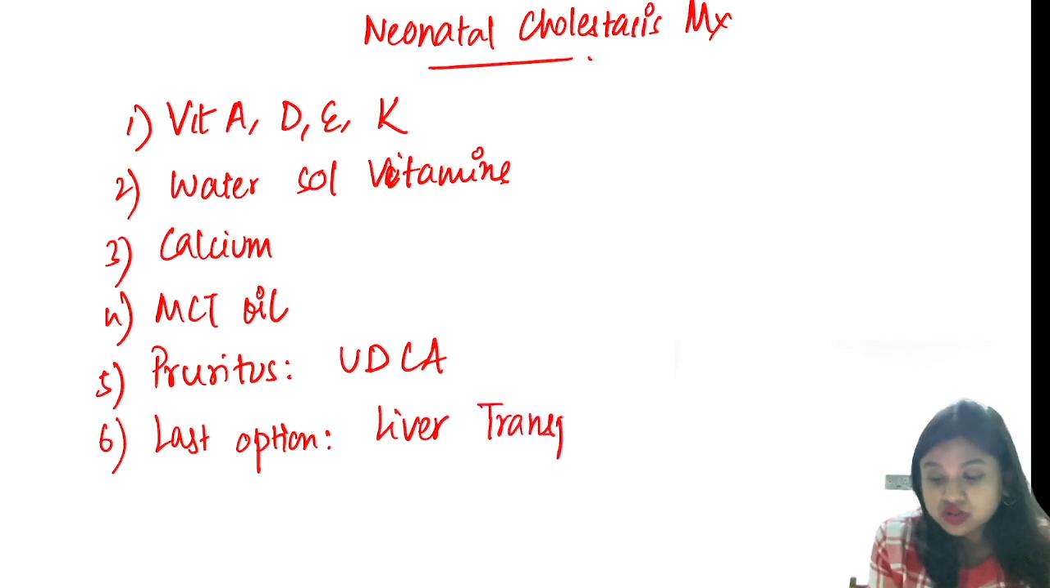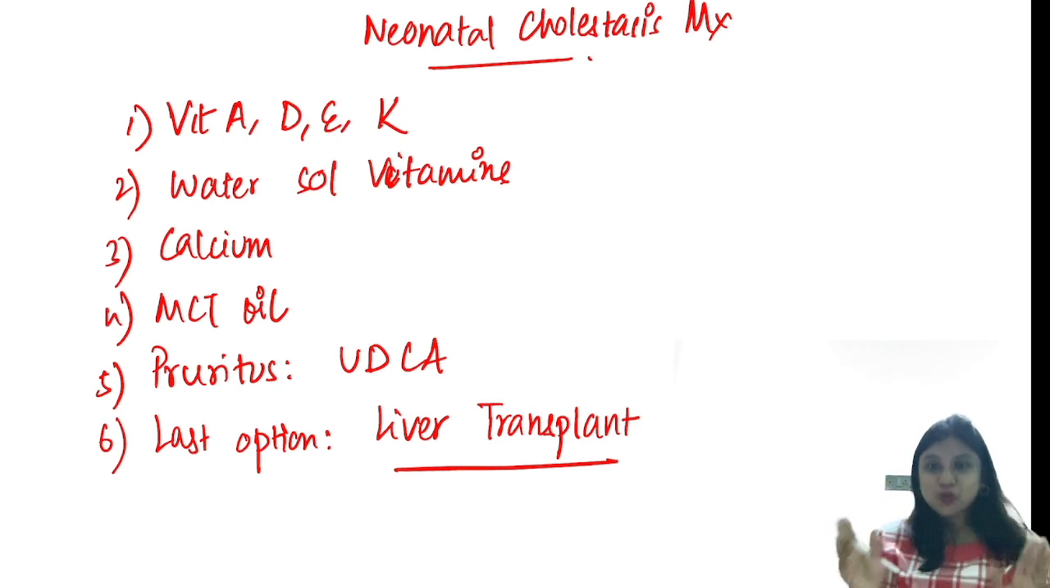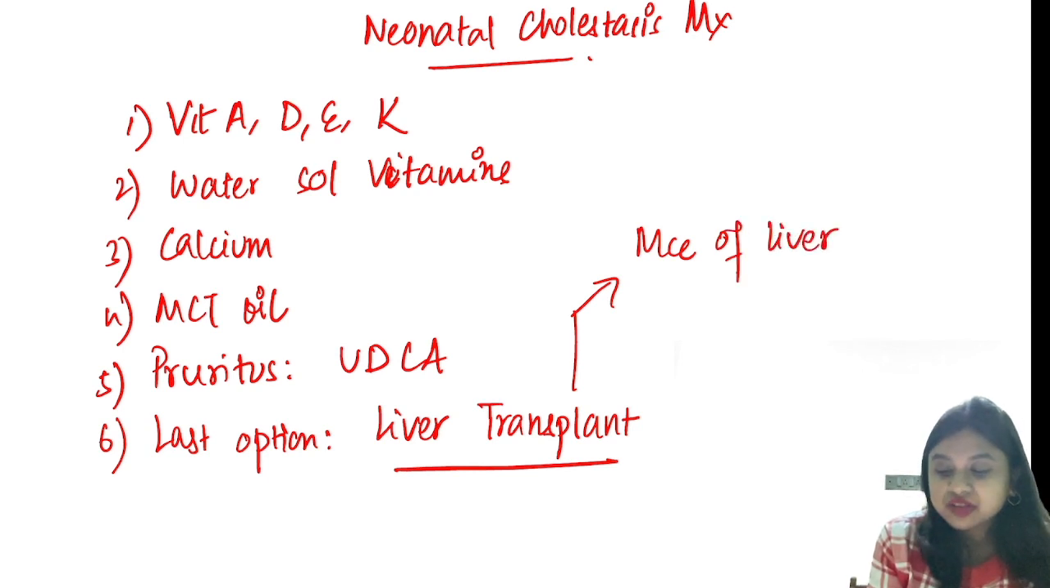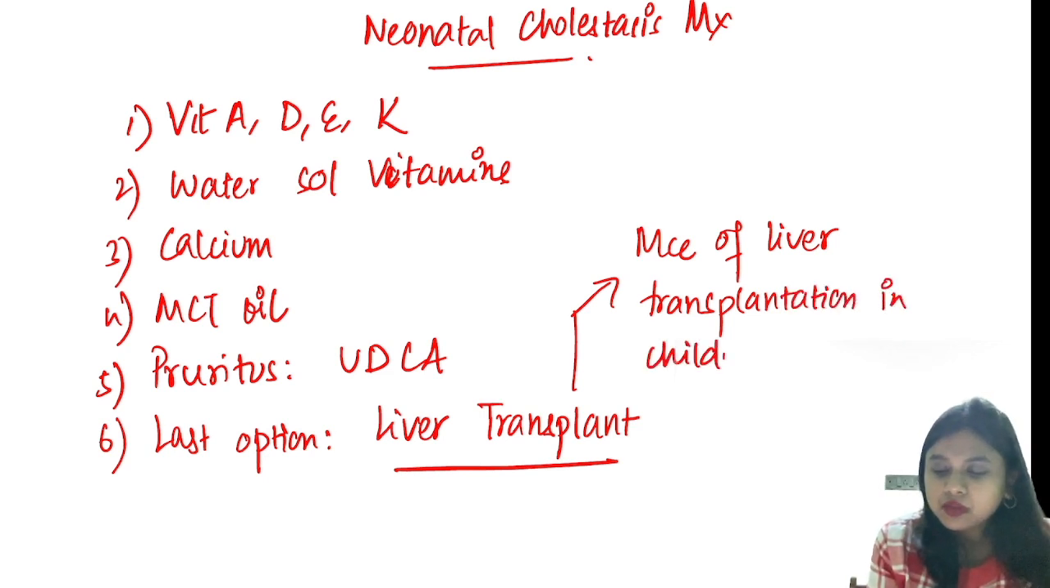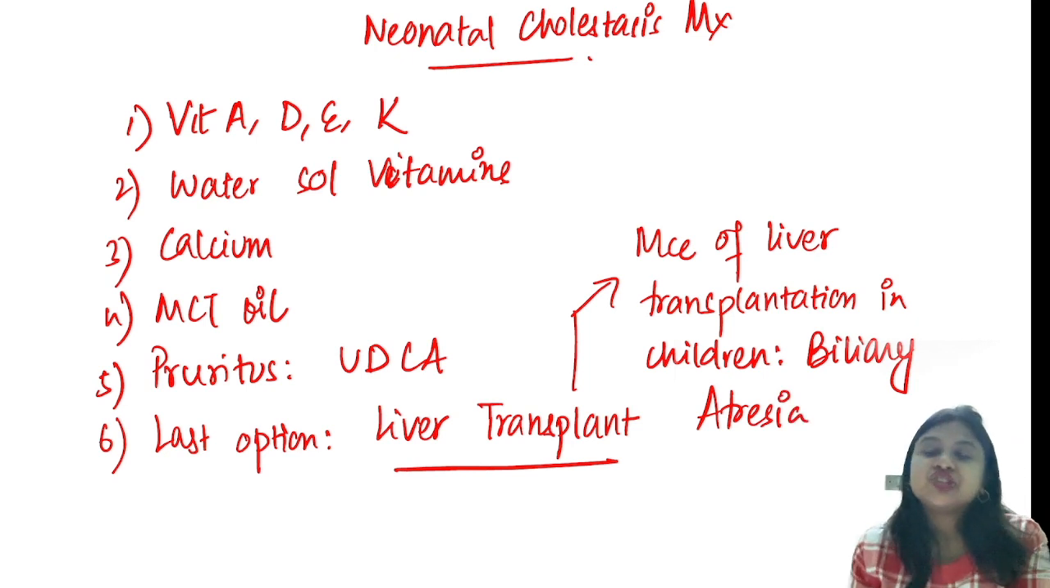And I utilized this slide to give you one important one-liner. The most common cause of liver transplantation in children is biliary atresia. Okay, so biliary atresia is the most common cause of liver transplantation in children.